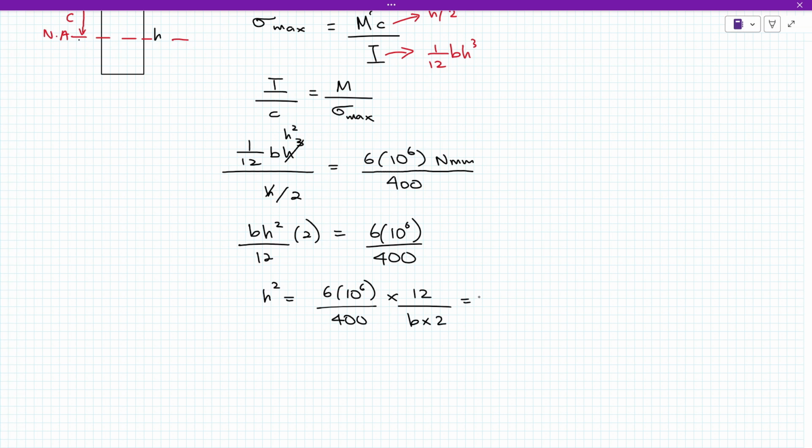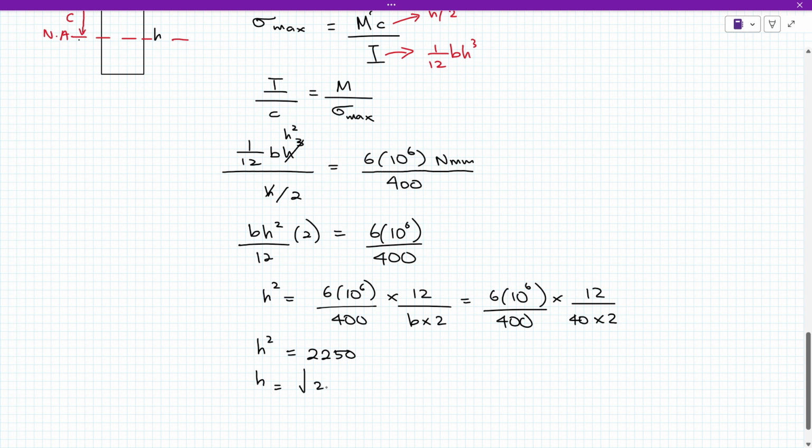So daripada sini kita dapat kali 12 bagi 40 kali 2. So H2 akan dapat 2250 lah. So this one is H2 lah. So kita nak dapat H, kita kena square root kan 2250, which is 47.43